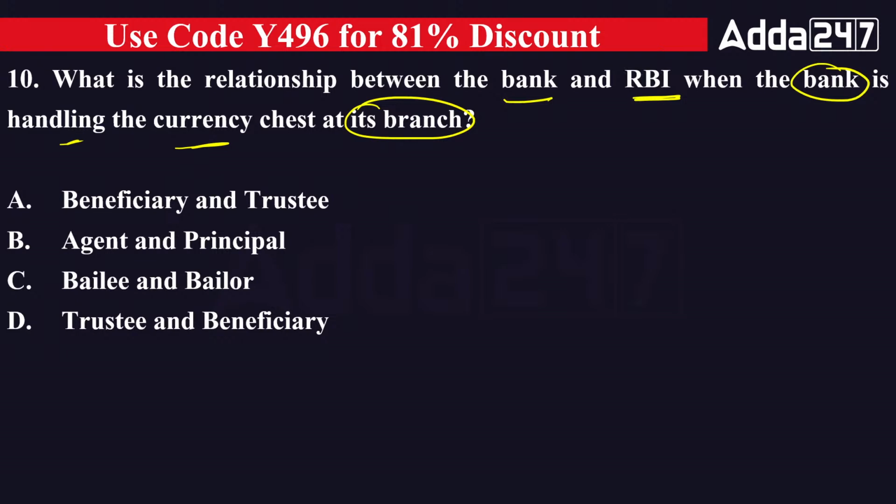Maximum are going with B. Mamta is saying D only. What about the rest? B and D, two options are coming. The right answer will be B. Bank works as an agent of RBI and RBI will be the principal here, because on behalf of RBI, the bank is handling the currency chest at its branch. So the right answer is agent and principal, the relation between bank and RBI.